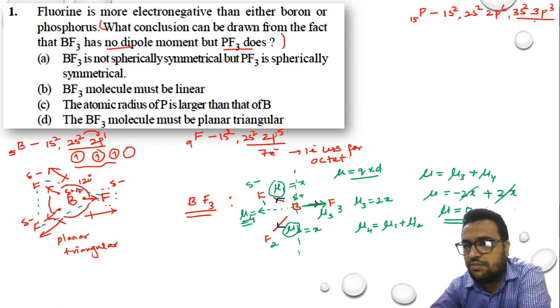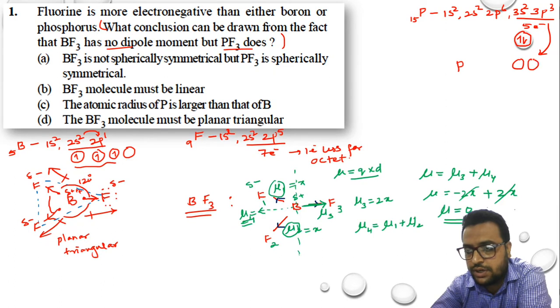So this is my valence shell. In valence shell I have how many electrons? 5 electrons. That means around the phosphorus, in the 3s orbital I have 2 electrons, and the 3p orbital is divided into 3 suborbitals as px, py and pz.